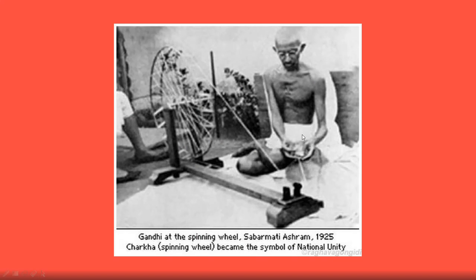Gandhiji is shown in this picture using the spinning wheel. This is another type, like your cycle wheel, you can see, and he was spinning this in his Sabarmati Ashram in the year 1925. Okay, so here the charkha or spinning wheel is used, and it became the symbol of national unity because everybody can spin the cotton on the charkha, and then weaving of clothes can be done and the handloom can be worn. This became a symbol of national unity.